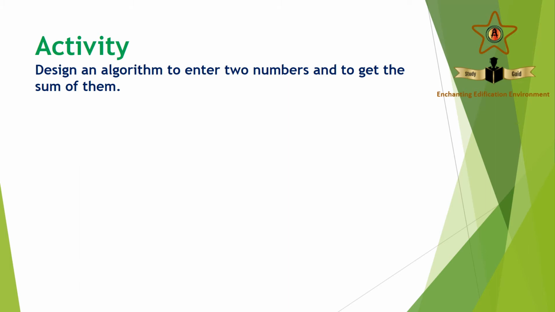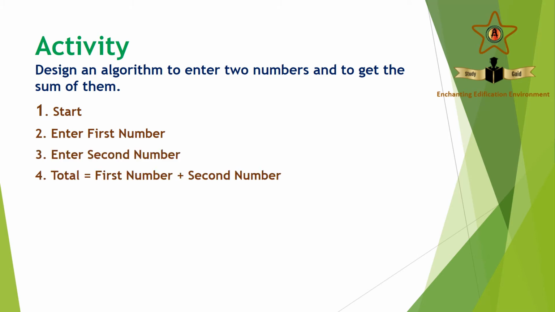This is a very simple problem. In algorithms, the first step is the start. Then we have to enter the first number. Then we have to enter the second number. Then we have to get the total. So the total is equal to first number plus second number. Display the total. Then we stop.